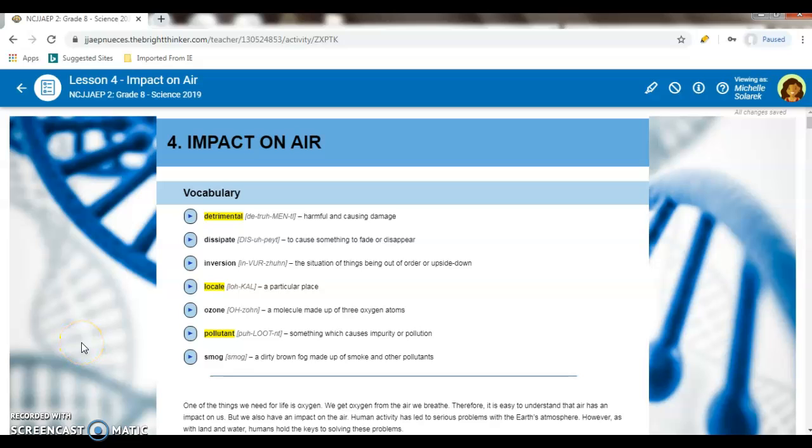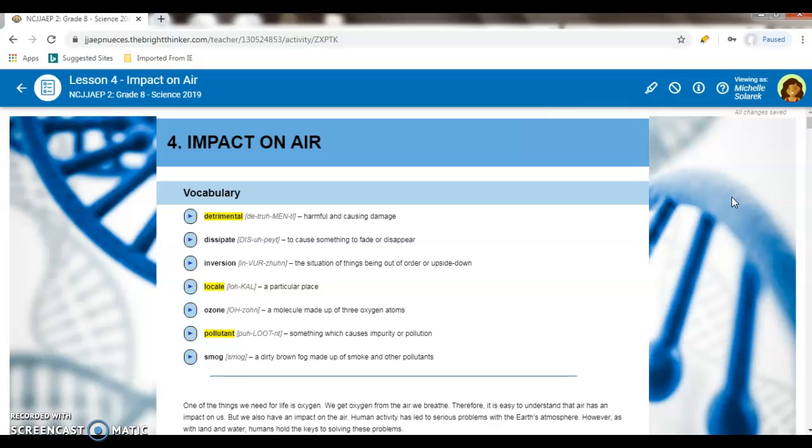Alright, let's get into lesson 4. On the top of your page, write Science, 8th, 10.4. For lesson 4, unit 10 on Science. Right now, the highlighted are your answers, so go ahead and write them down as we go along.